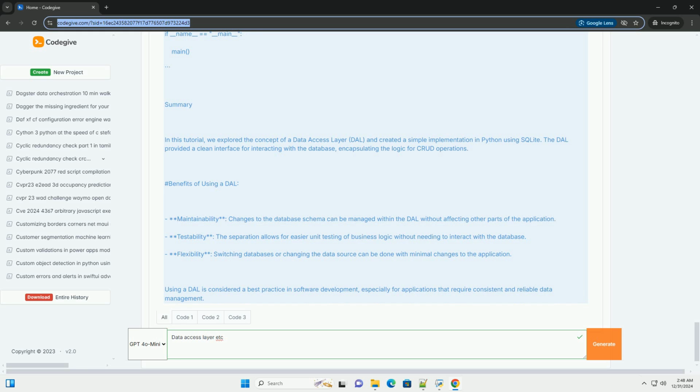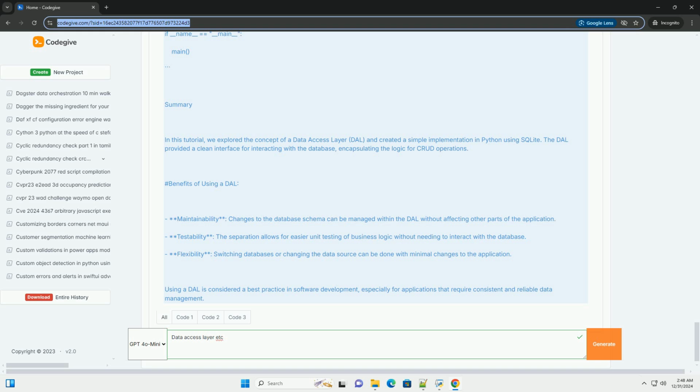Example implementation. We'll create a simple DAL in Python using SQLite as our database. This example will illustrate common CRUD operations for a user entity. Step 1. Setting up the environment. Make sure you have SQLite3 installed. This is included in Python's standard library, so no additional installations are needed.